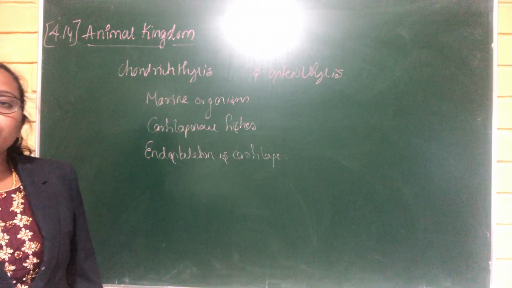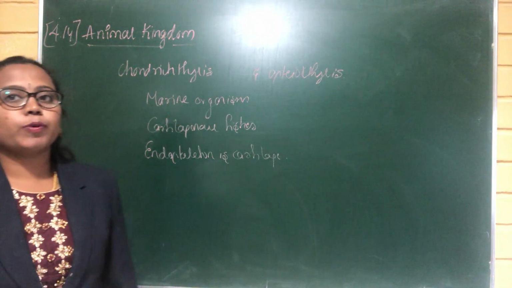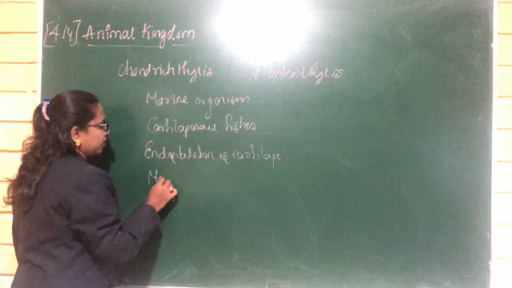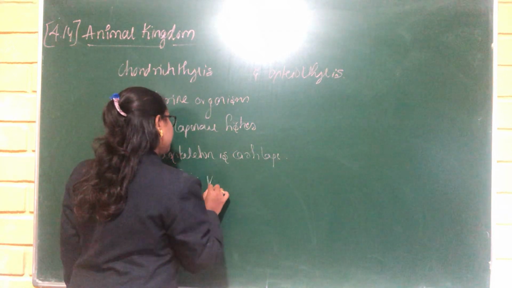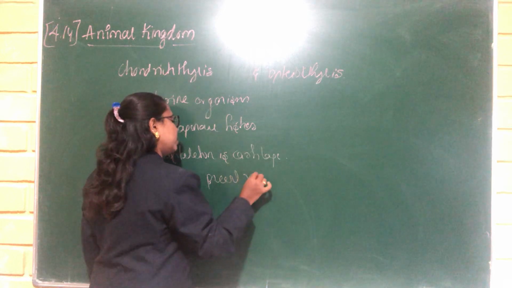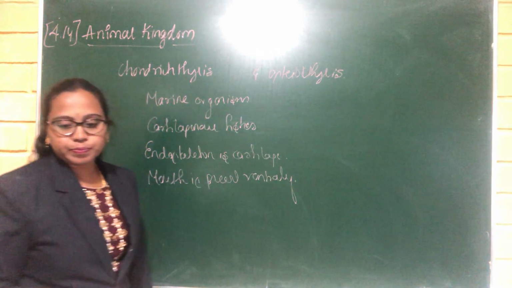After that, in Chondrichthyes the mouth is located ventrally.